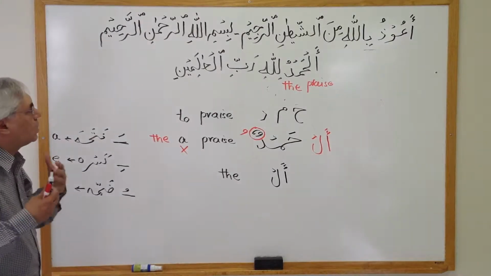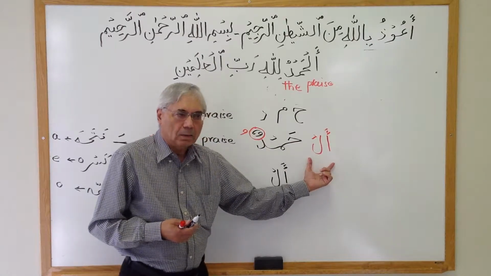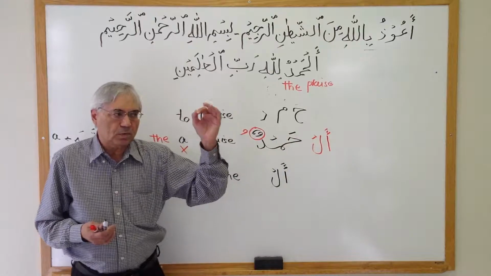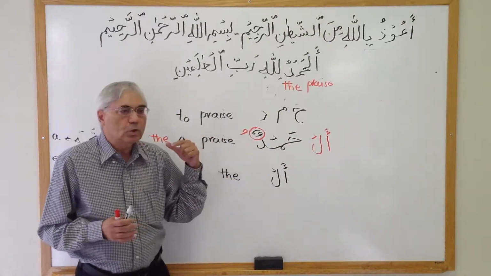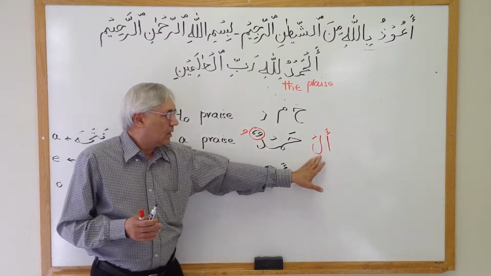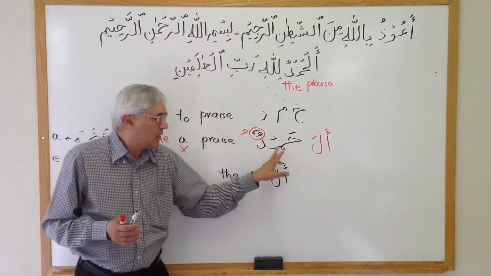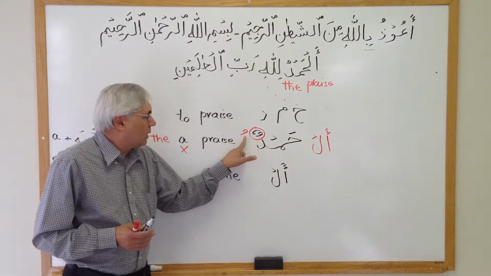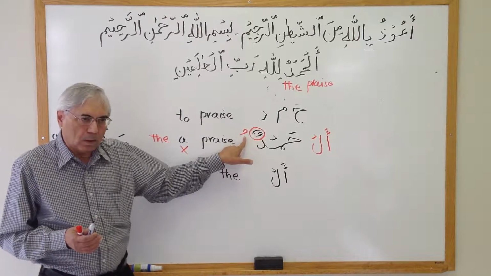So whenever you see a word starting with the Al, you should know that this has the meaning of "the", "all". And then you should also know that the word which is attached to the Al is a noun. And you should also know that the last letter will have one dhamma on it.